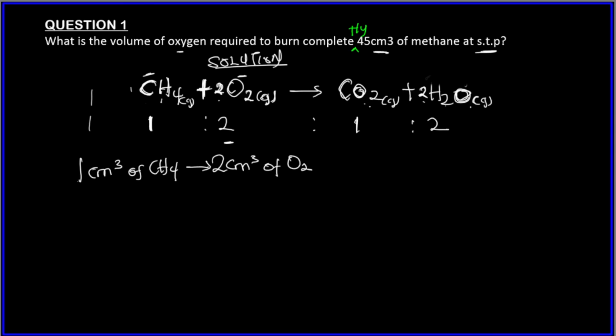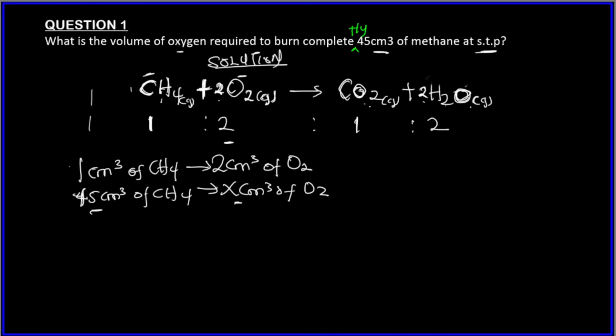From this knowledge, since we have 45 cm³, we already know this from our balanced equation. It is a standard, and we got it from Gay-Lussac's law of combining volume. So 45 cm³ of CH4 will react with how many cm³ of O2? From here, you can just cross multiply and you get the exact amount that will react with this. I hope this is clear.